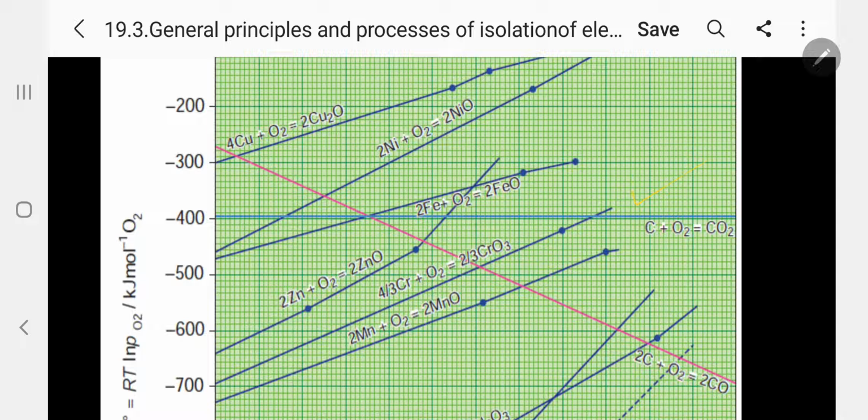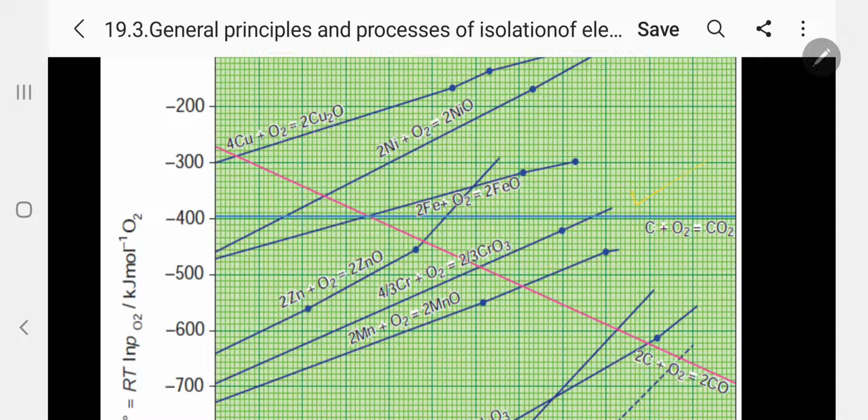Kindly follow. The line for formation of carbon dioxide cuts across the lines of many metal oxides, and hence it can reduce all those metals at sufficiently high temperature. That is, you have seen already, even at a high temperature.